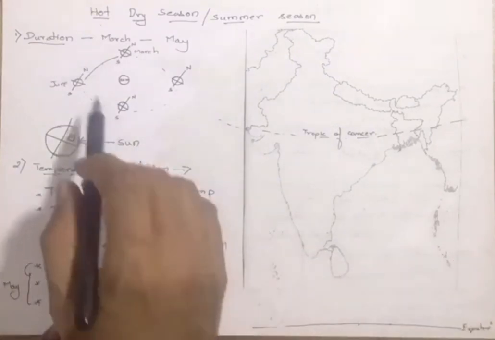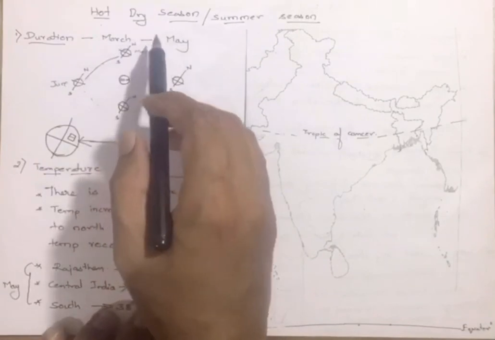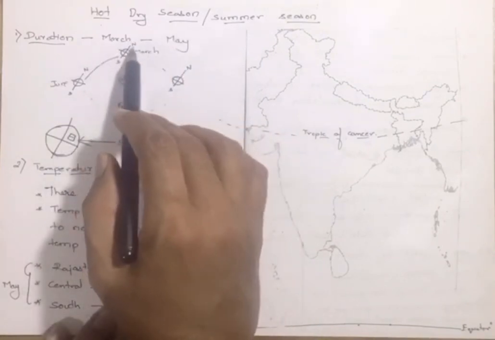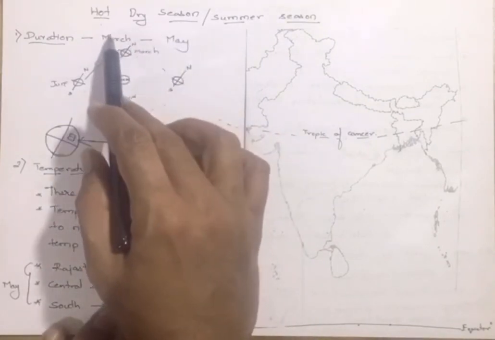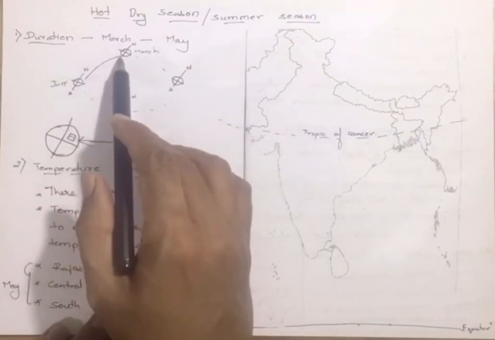Now, what is its duration? It begins in the month of March and goes to May. By May end, it gets over. During this time of the year, the Earth is in this part of the orbit.